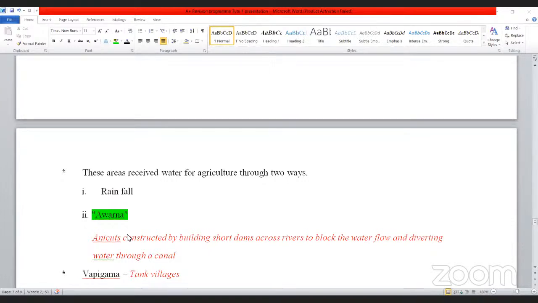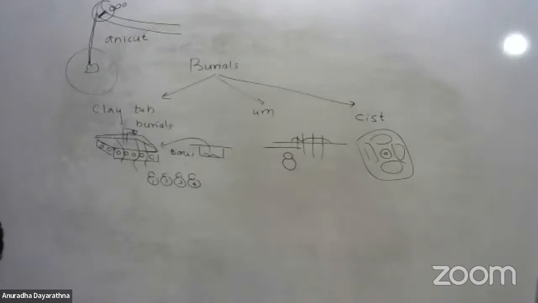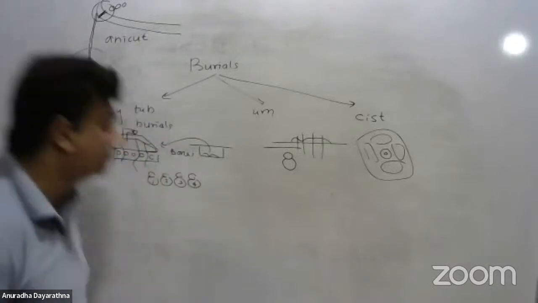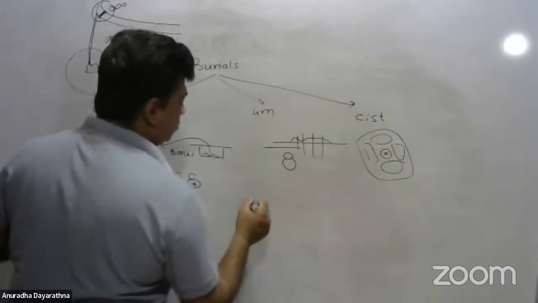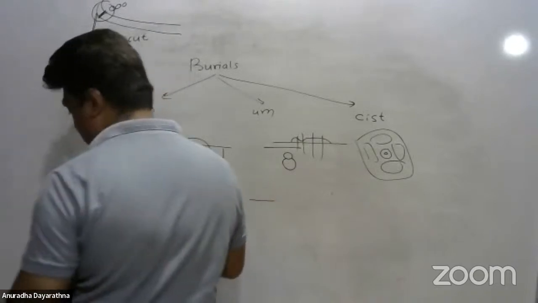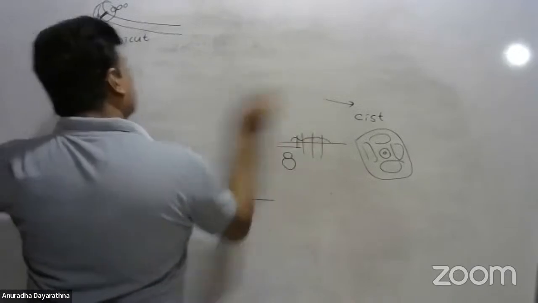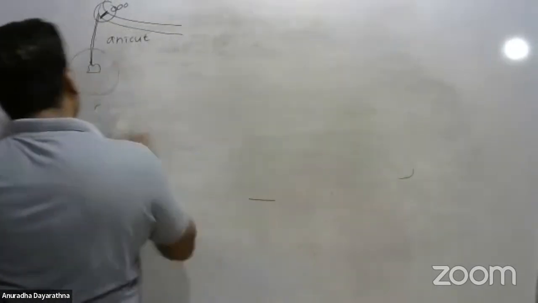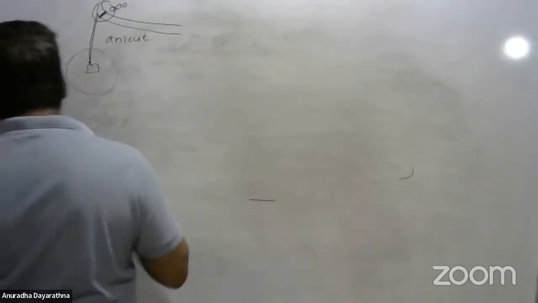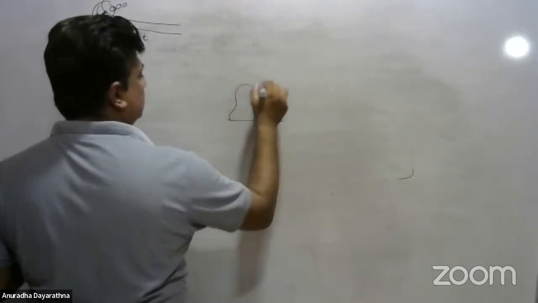So what are Vapigam? Tank villages. Normally in these villages, we can see very few families living. When we take a tank village, so this is the village. I'm drawing it on a big scale, otherwise you cannot see. Every village was having a village tank. So this is a village tank.